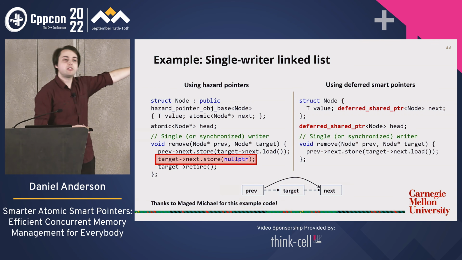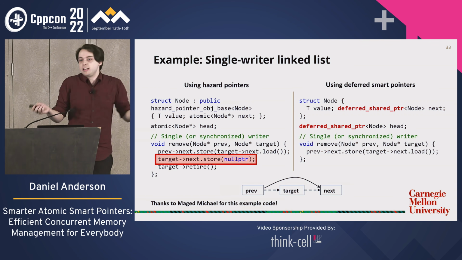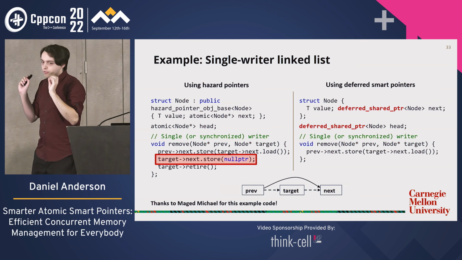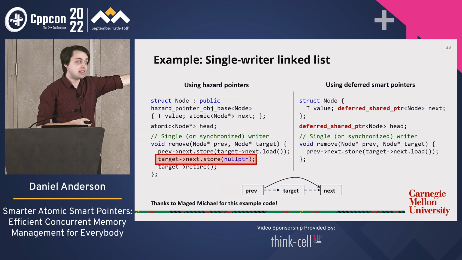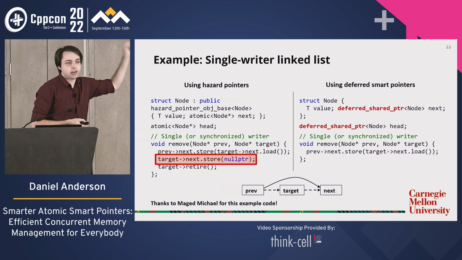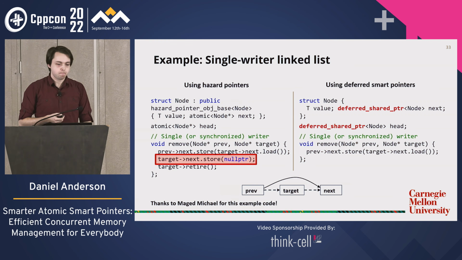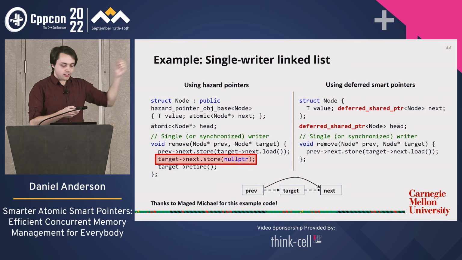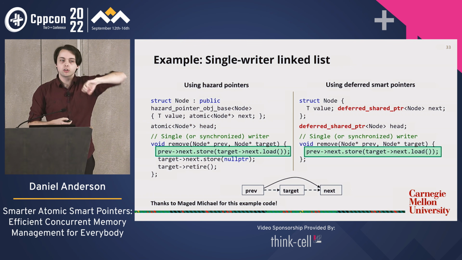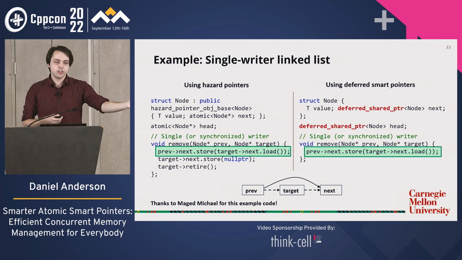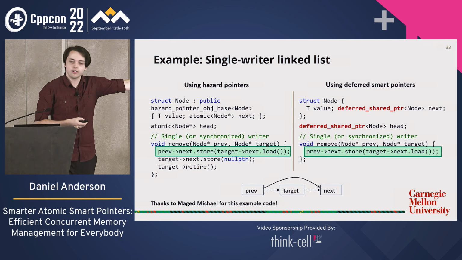If I didn't show you that, and I just showed you this code without that line, you'd probably believe me that it was correct. It's very subtle as to why that line of code has to be there. And if you don't have it, your data structure will be wrong and you might crash or return the wrong answer. The only line that we have in common is this single line here where we swing across the pointer, right? We store into prev's next pointer target's next pointer,